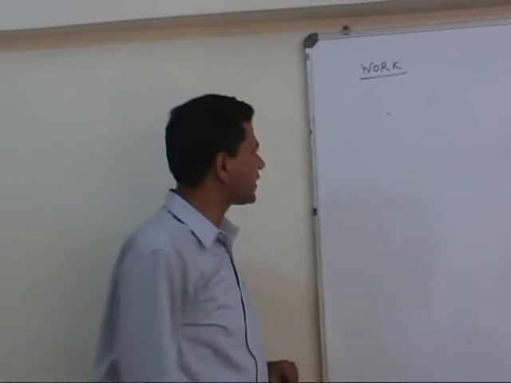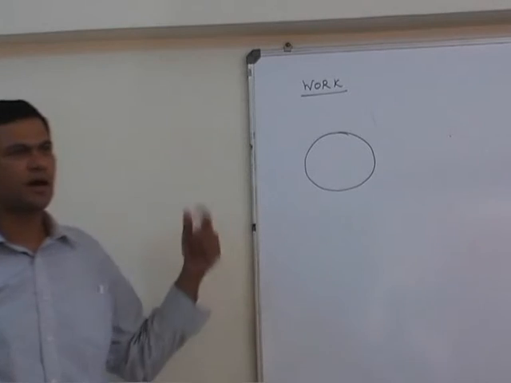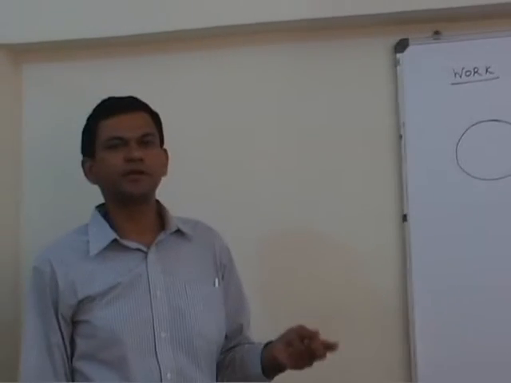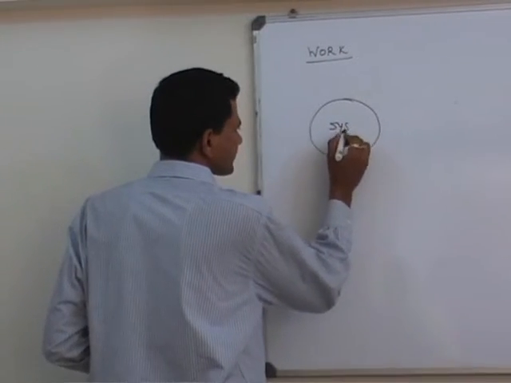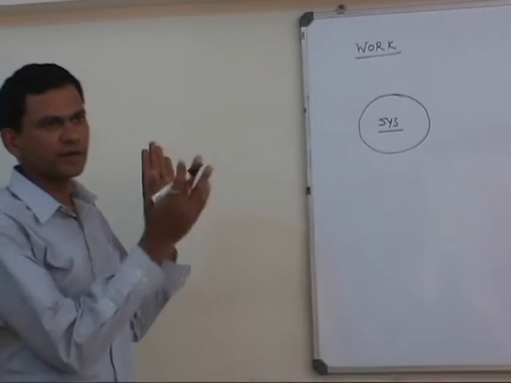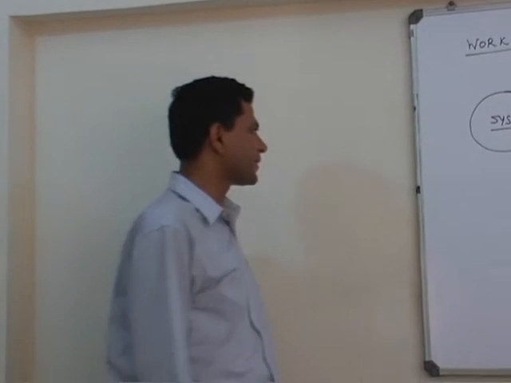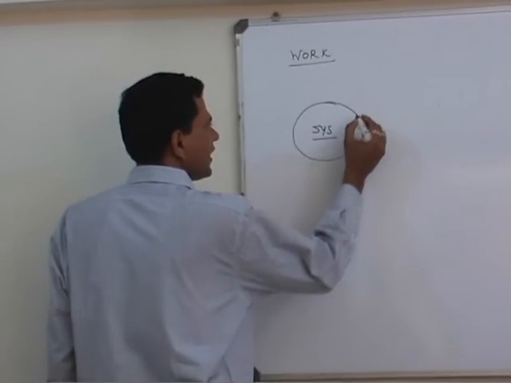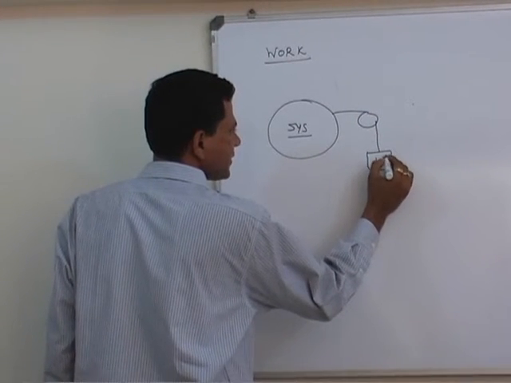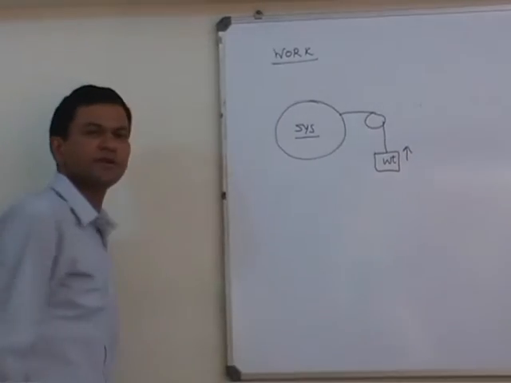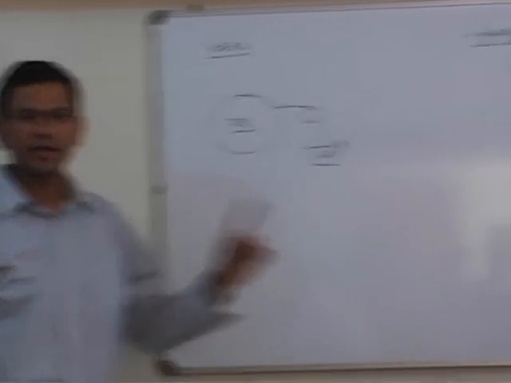But in case of thermodynamic work, a system is said to do thermodynamic work on the surroundings if the system is able to lift some load in the surroundings. For example, if this is a system, meaning whatever object or substance we are considering for studying the energy interaction, that is our system. Suppose this is our system, and if this system is able to lift some weight, however small the weight may be, if the system is able to lift the weight in the surroundings, then it is said that the system is doing work on the surroundings.